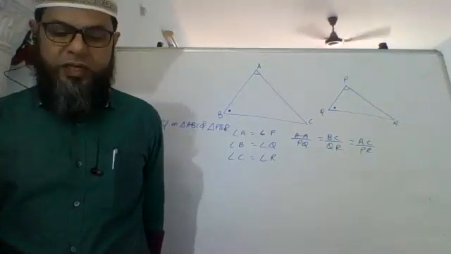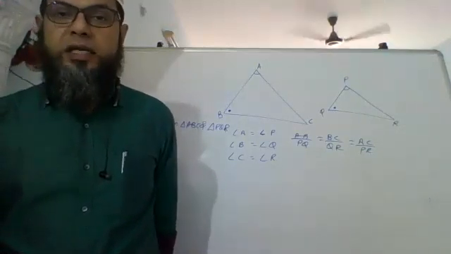What do we mean by proportional? In the same ratio. Proportional means in the same ratio.